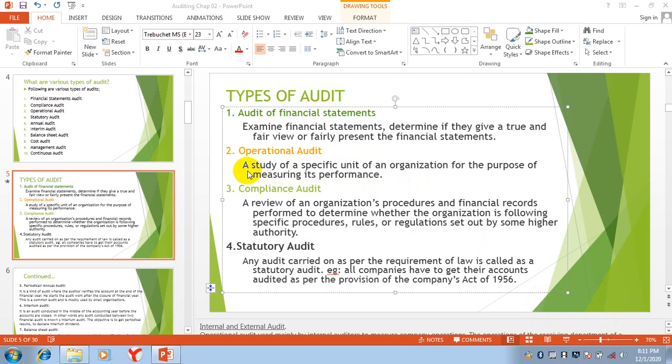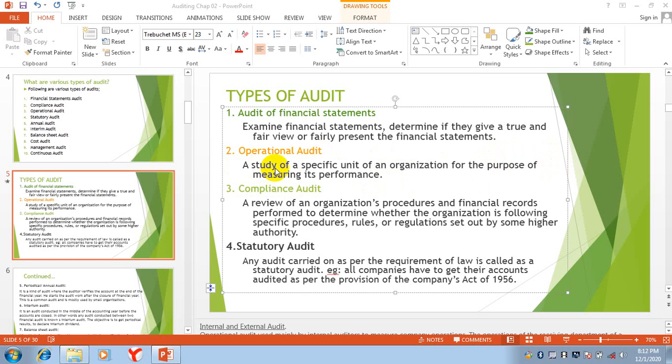Basically, the operational audit is a systematic review of the effectiveness and efficiency of the operations of an organization. We are checking the performance of the operations of an organization.